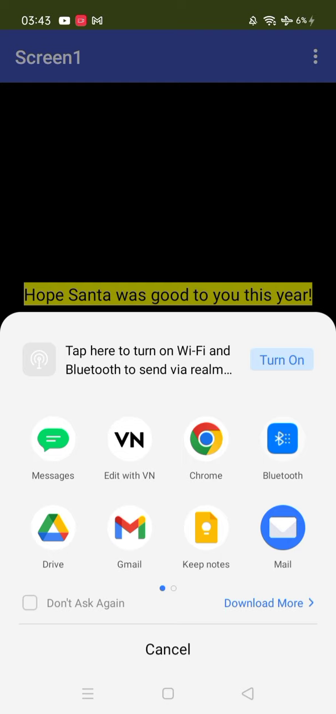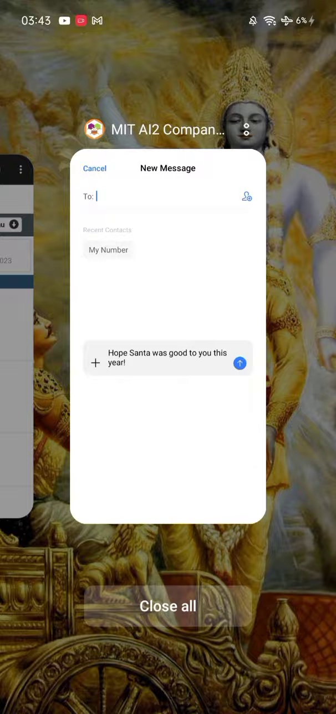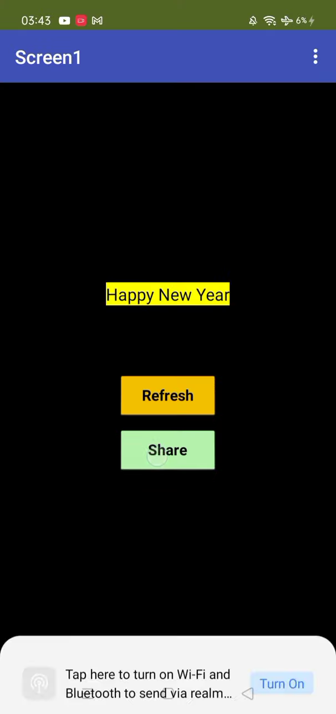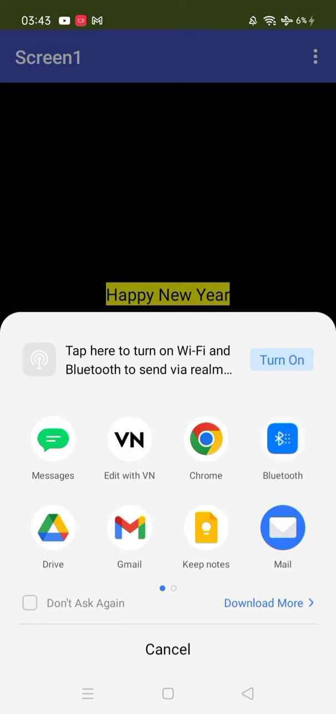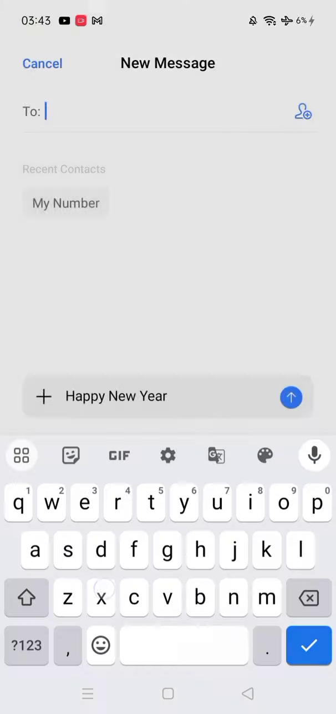Let's try to send with the text message. So click on the message, and as you can see here, "Hope Santa was good to you." Like this, right? Now let me try another one, happy new year, and click on the share button, and let's see the text message. See, happy new year. So you can share this message on WhatsApp also.